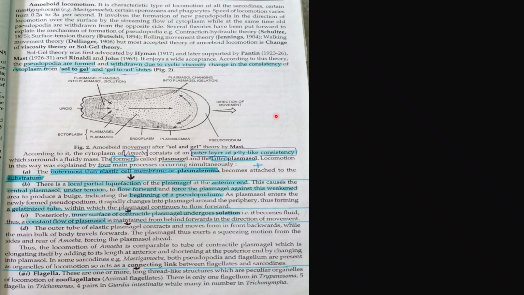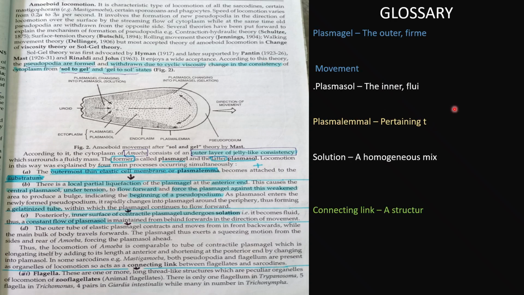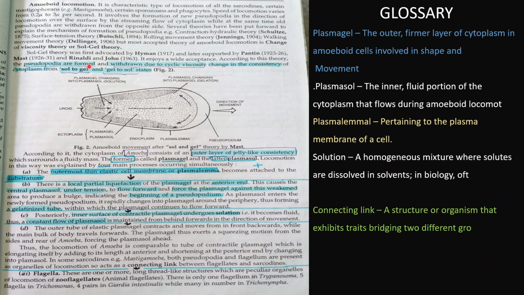Next we move to the amoeboid locomotion. It is a characteristic type of locomotion of all sarcodines, certain mastigophores, for example Mastigamoeba, certain sporozoans and phagocytes. Speed of locomotion varies, and it also involves the formation of new pseudopodia in the direction of locomotion over the surface of the streaming flow of cytoplasm, while at the same time old pseudopodia are withdrawn from the opposite side. So in the side where the locomotion is happening, the pseudopodia are formed, and where there is no locomotion, they are withdrawn.